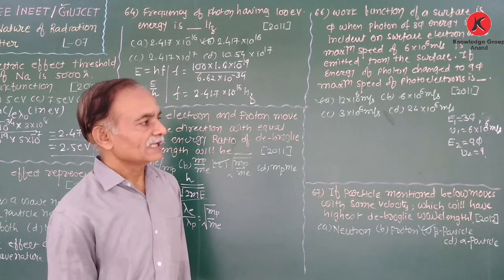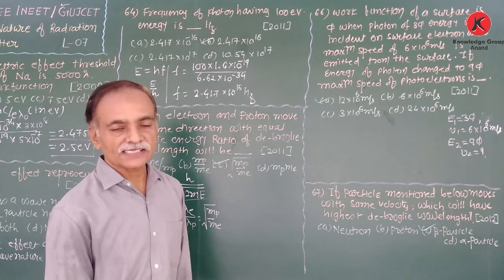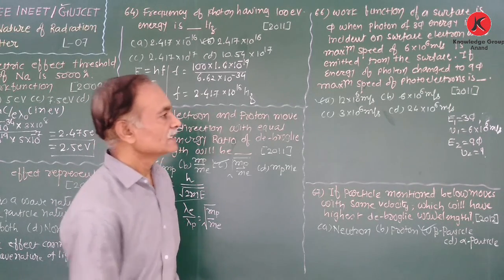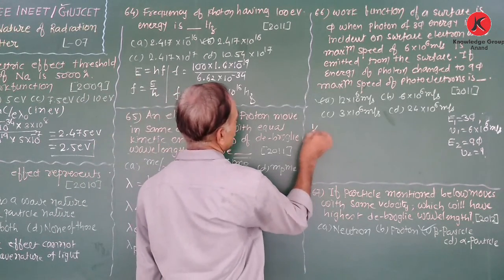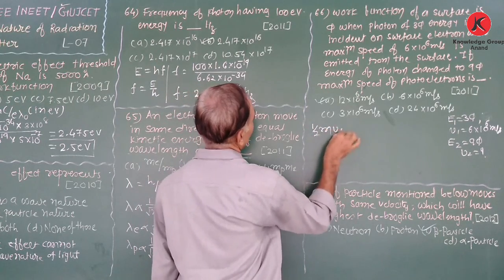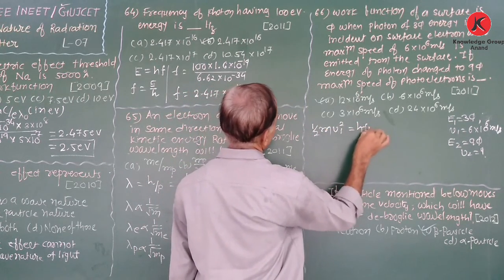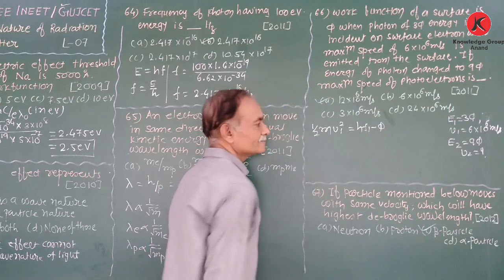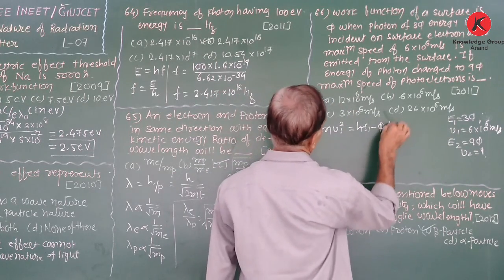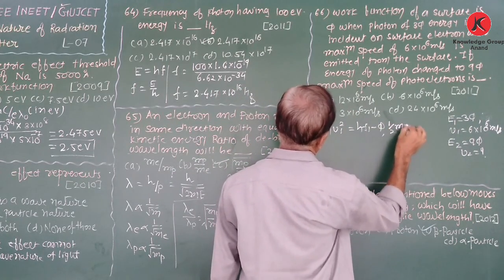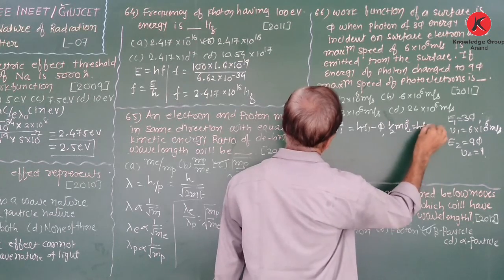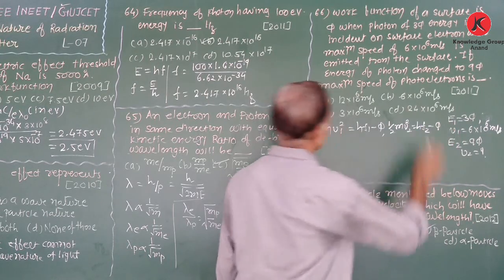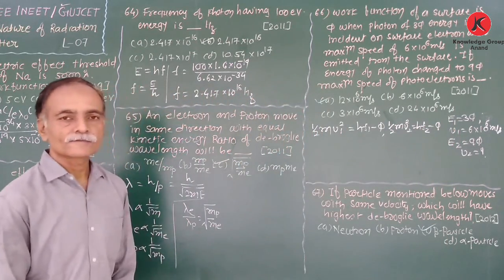So we know Einstein's equation for the photoelectric effect: half m v1 square is equal to h f1 minus phi, and half m v2 square is equal to h f2 minus phi. Phi is the same.